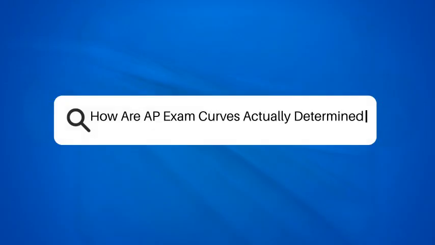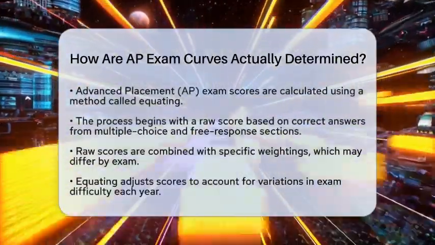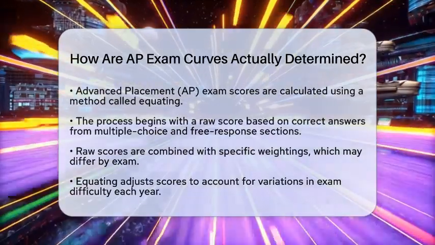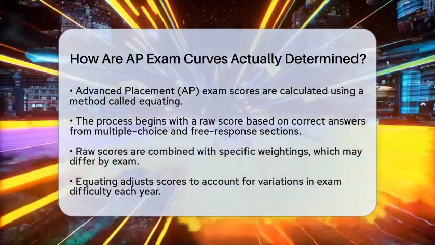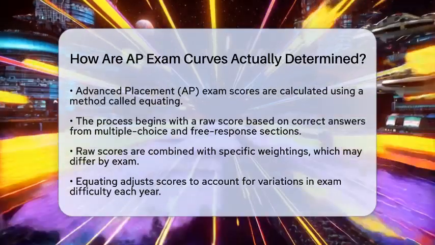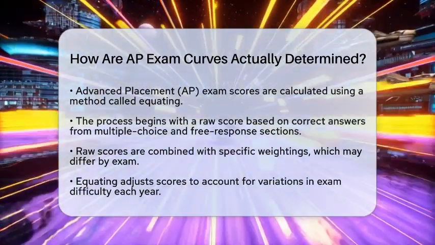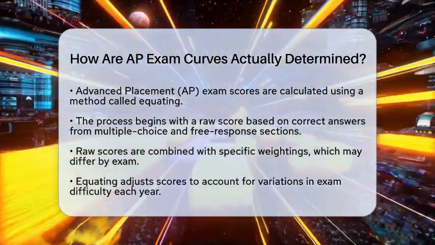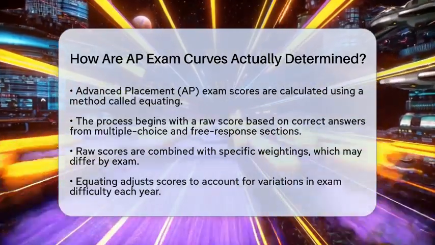How are AP exam curves actually determined? Have you ever wondered how your score on an Advanced Placement exam is calculated? It's not as simple as just counting correct answers. The process is quite interesting and involves a method called equating. This ensures that scores are fair and consistent across different exam versions and years. Let's break it down step by step.